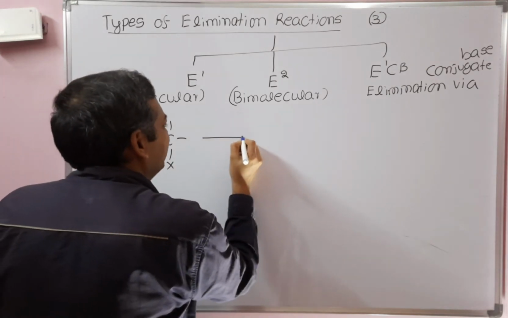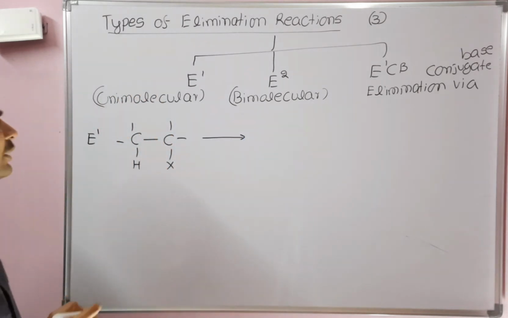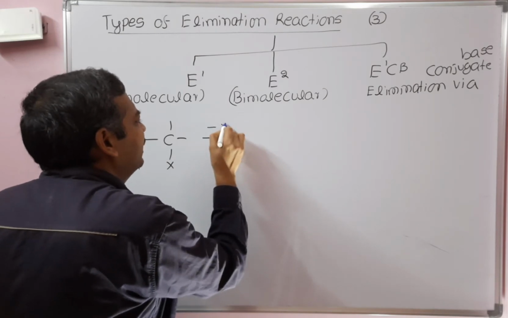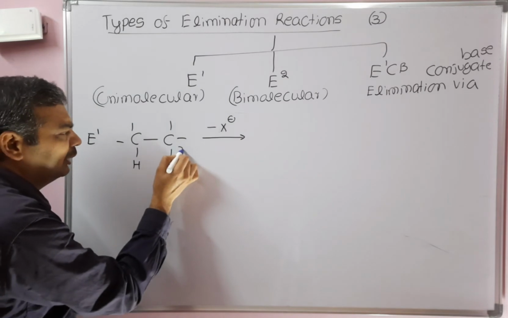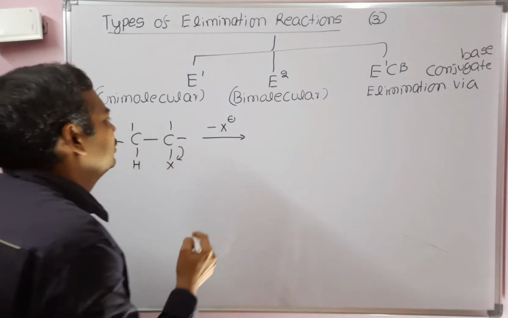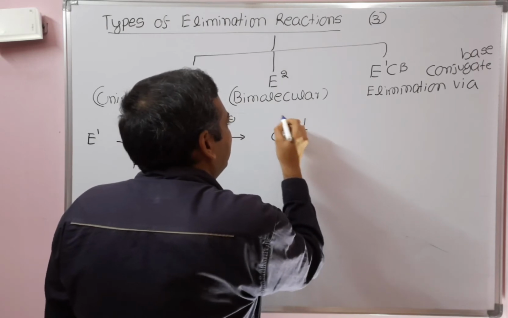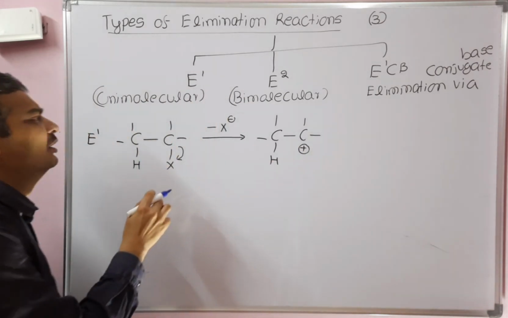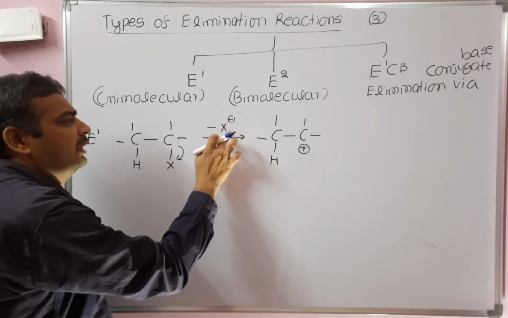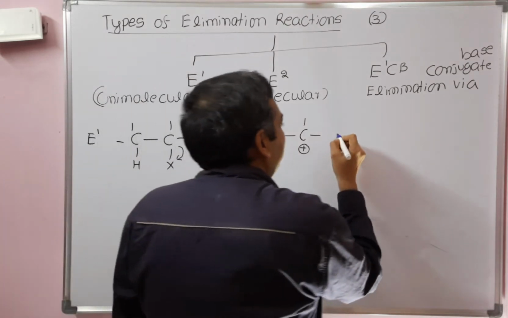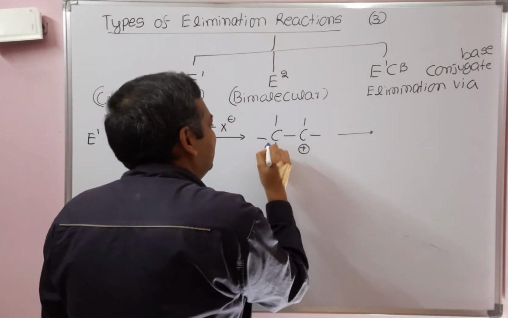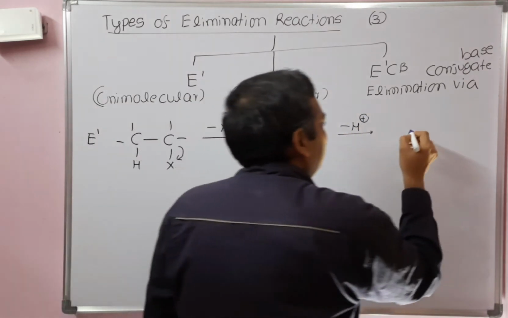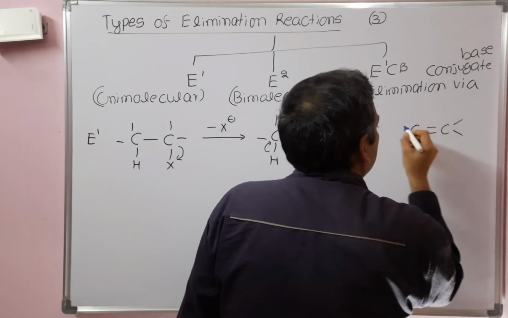E1 is a 2 step reaction. In the first step, X minus will go out, so the CX bond will cleave, resulting in the formation of a carbocation. In the second step, H plus will be removed. After that we will get the alkene, the unsaturated compound.